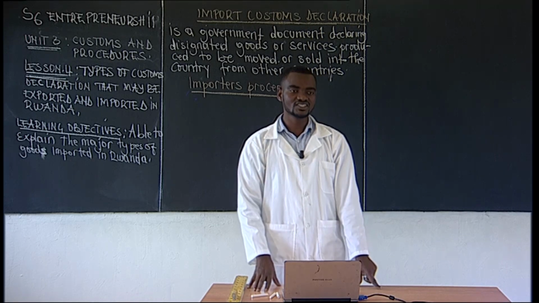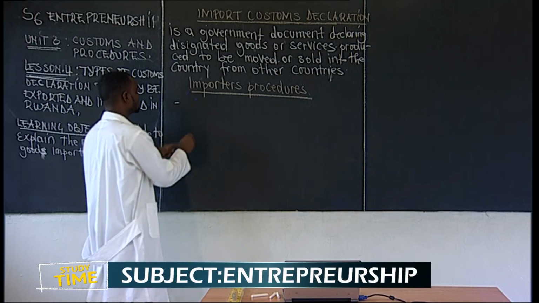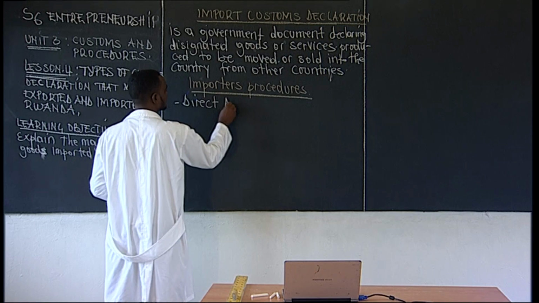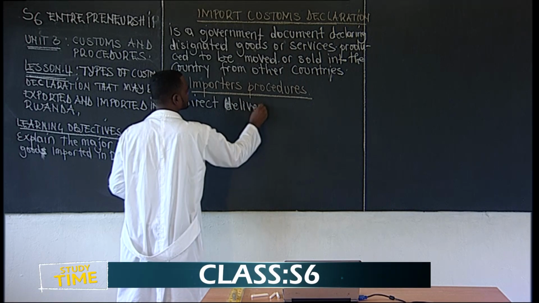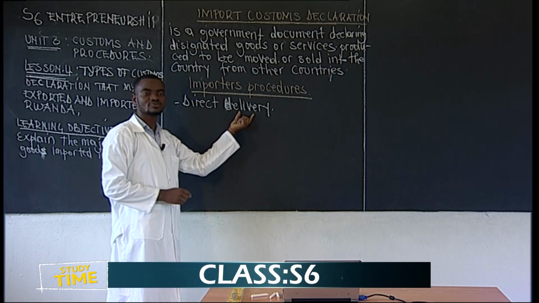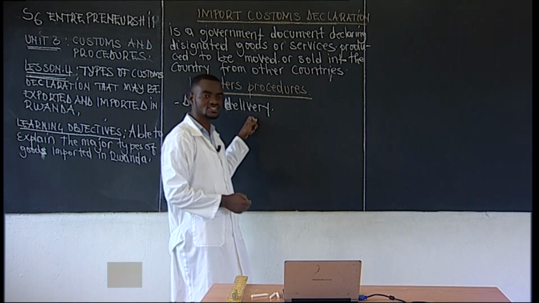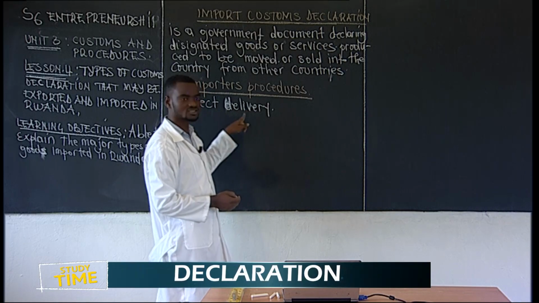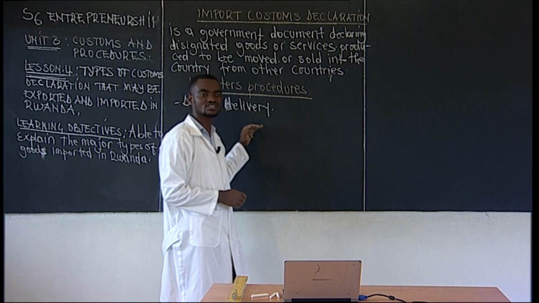Among those regimes, we should have what we call direct delivery, which is one of the procedures or regimes that Rwanda Revenue Authority has established and adopted. We shall see in detail what this means.